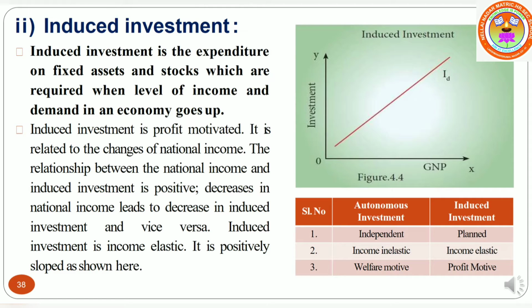Autonomous investment is unrelated to national income, whereas induced investment is positively related to national income. The autonomous investment curve is a horizontal straight line parallel to the x-axis, but the induced investment curve is positively sloped. So this is the comparison between induced investment and autonomous investment.